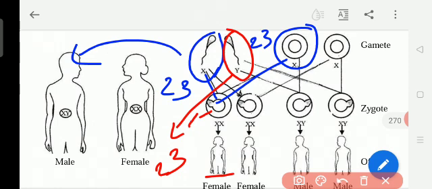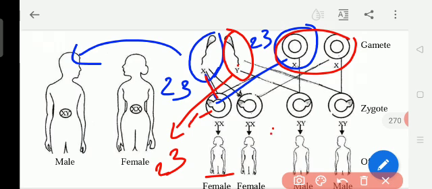So whether the child is female or male depends upon the father, which chromosome he gives, which chromosome the sperm is having. If the sperm has the X chromosome, the child will be female. If the sperm has the Y chromosome, the child will be a male child. But mother has only XX. Mother can give only the X chromosome, so only a female child, no male child. So sex determination depends upon the father.